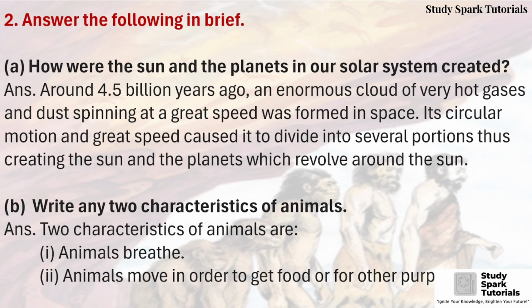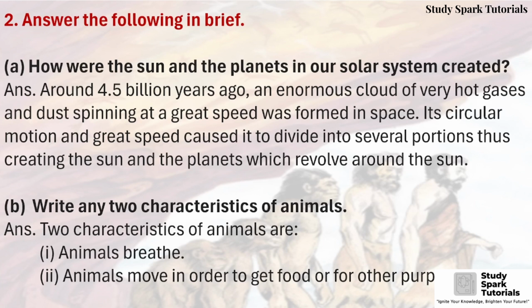Second, answer the following in brief. A, how were the sun and the planets in our solar system created? Answer, around 4.5 billion years ago, an enormous cloud of very hot gases and dust spinning at a great speed was formed in space. Its circular motion and great spread caused it to divide into several portions, thus creating the sun and the planets which revolve around the sun.